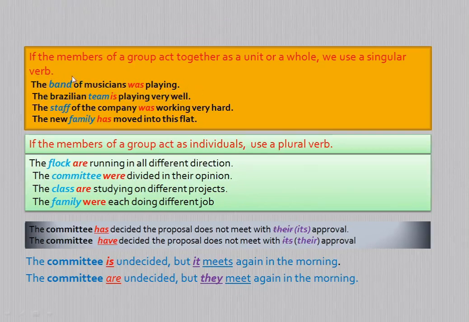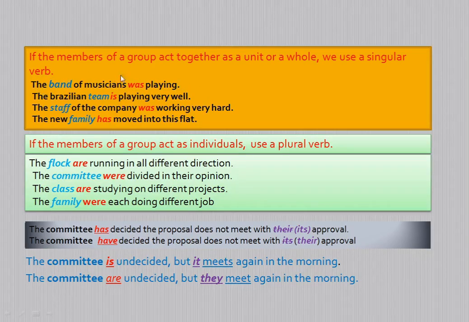Here the band means a group of musicians. When the group of musicians is acting as a whole, we treat this as a singular subject. So the singular subject demands a singular verb. Here was, which is in past tense, is a singular verb.